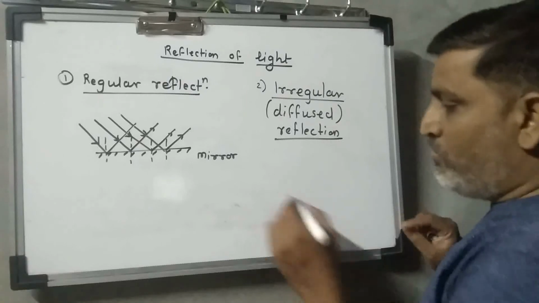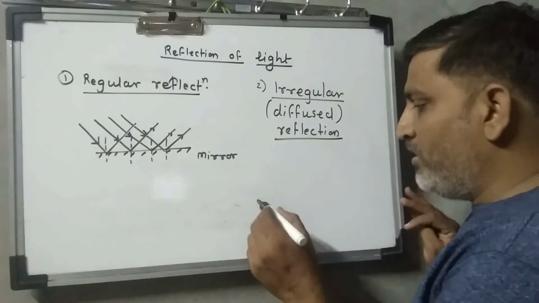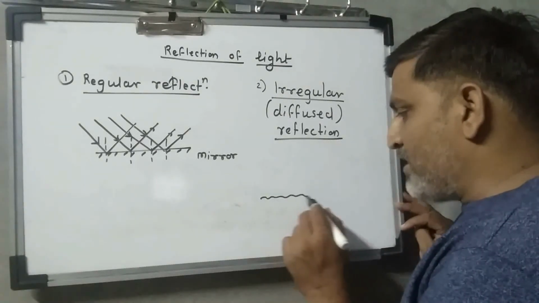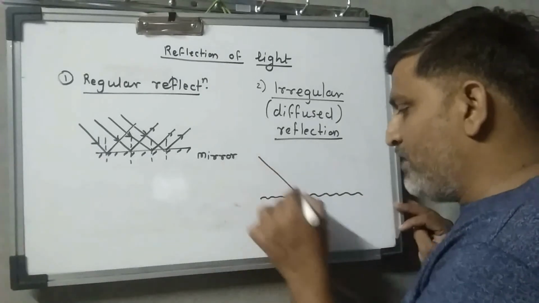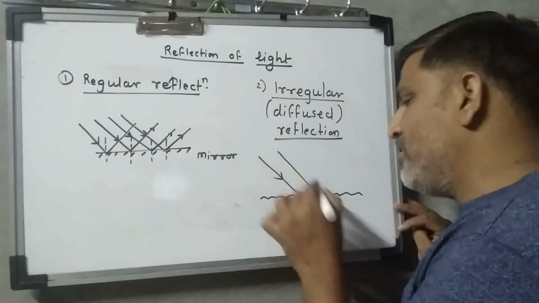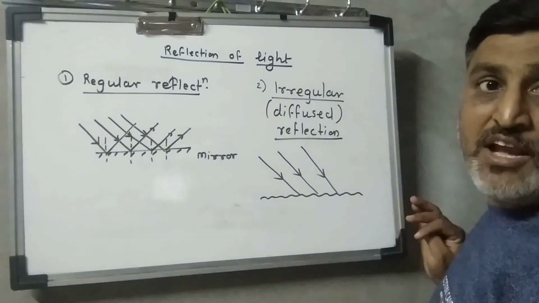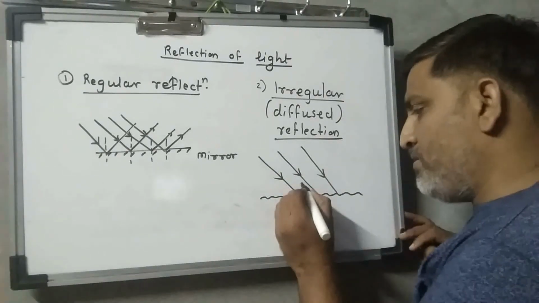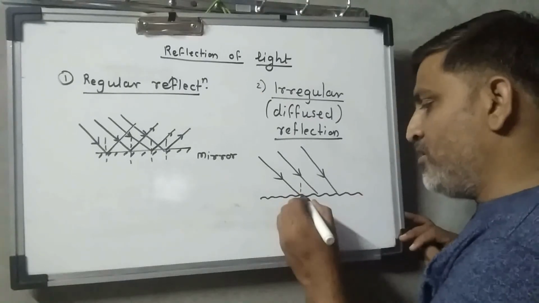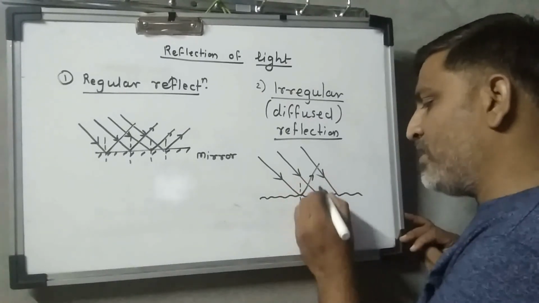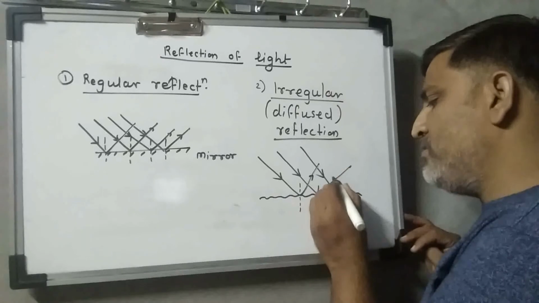What do you find over here? Actually, when the parallel beam of light falls on an irregular surface, here the surface is irregular in shape, right? And because of that, it does not obey the law of reflection, right?